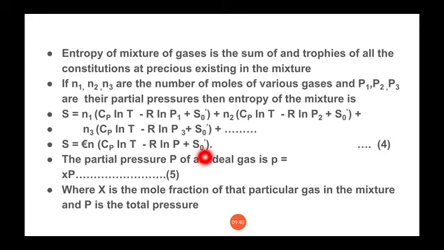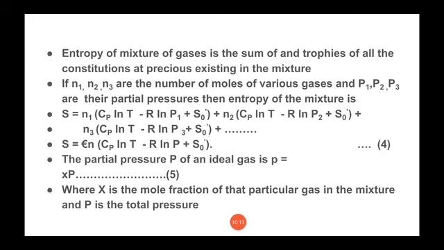Now we know that the partial pressure p of an ideal gas is p equal to X into P, where X is the mole fraction of the particular gas in the mixture and P is the total pressure.